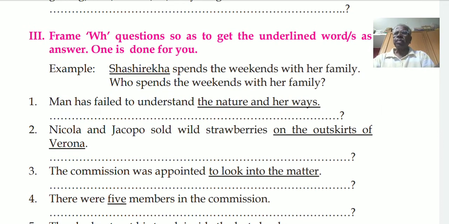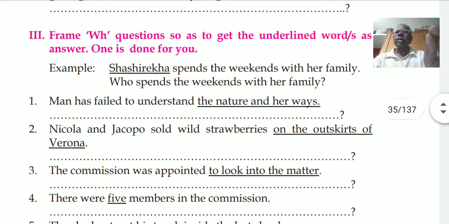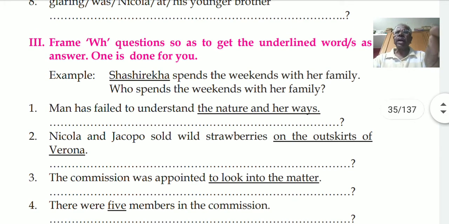Today's chapter is WH questions. WH questions means the questions begin with a WH word like who, what, when, where. Who is used for persons and when the person is the subject.